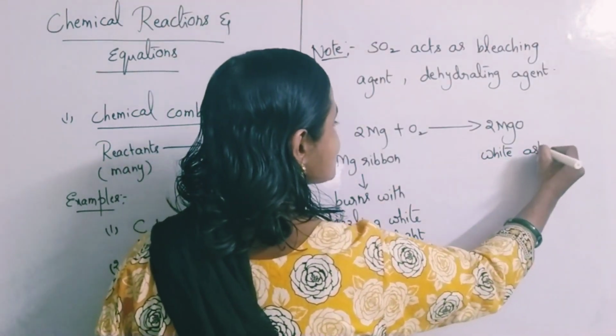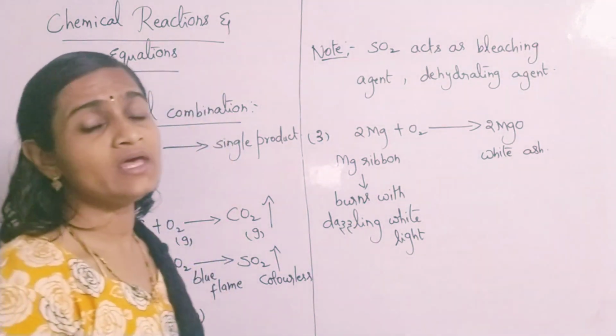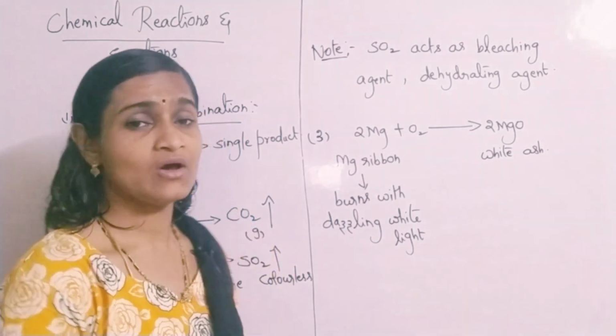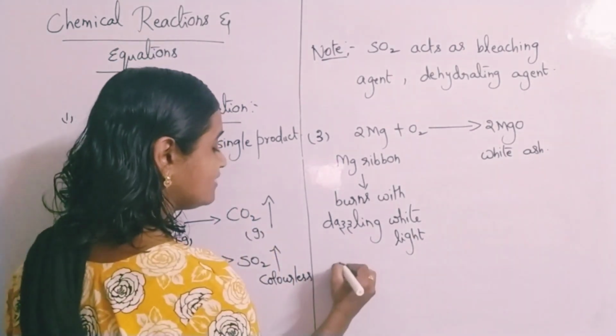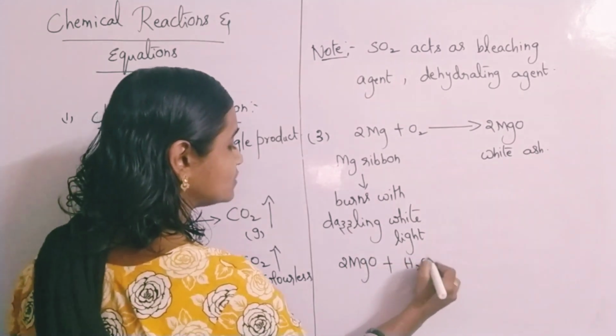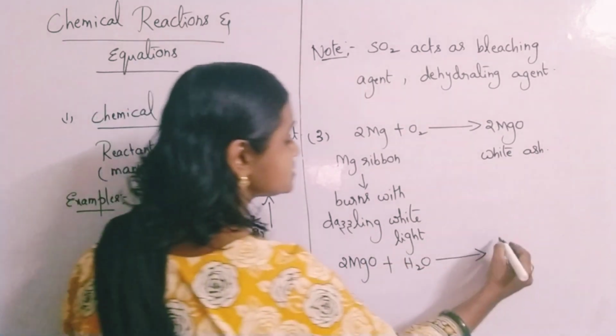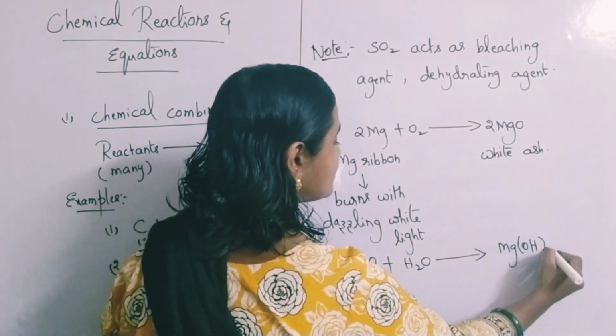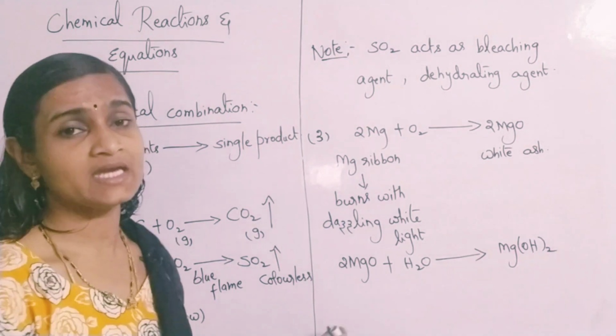Suppose you collect that magnesium oxide in a china dish and add water to it, then it gives rise to another new substance called magnesium hydroxide, Mg(OH) taken twice.